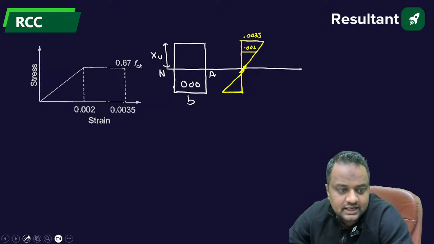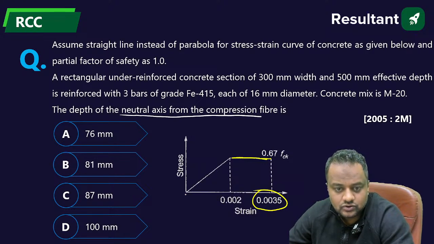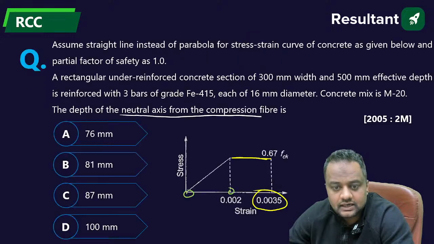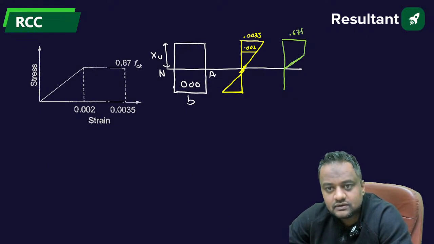So for the stress diagram, from 0 to 0.002 the stress is a straight line, and from 0.002 to 0.0035 it is a constant straight line at 0.67 FCK.